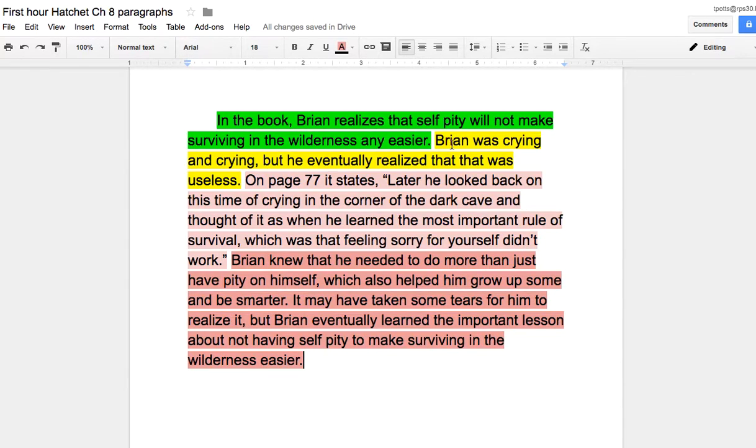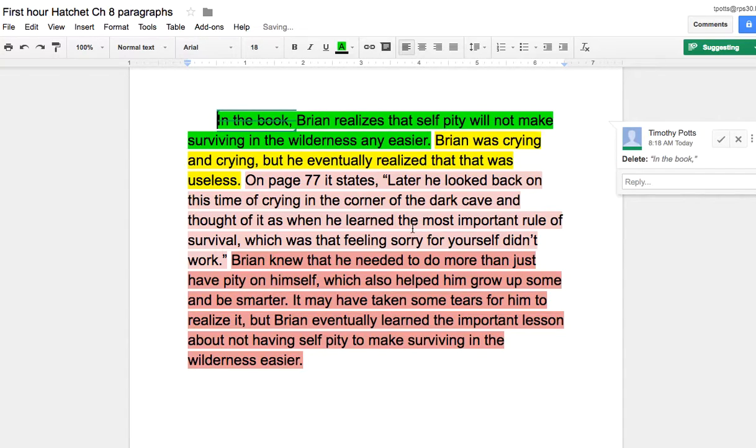Now, after I highlight the different pieces, I go back and I give you some suggestions to clarify it. So like up here, it says, in the book, Brian realizes that self-pity will not make surviving in the wilderness easier. All right. I'm going to get rid of "in the book" because I think it would just sound better if it says Brian realizes that self-pity will not make surviving in the wilderness any easier. We know it's in the book, so you don't have to say that part.